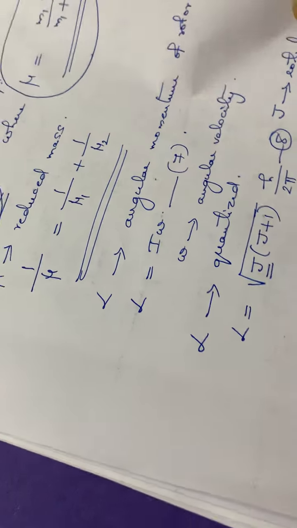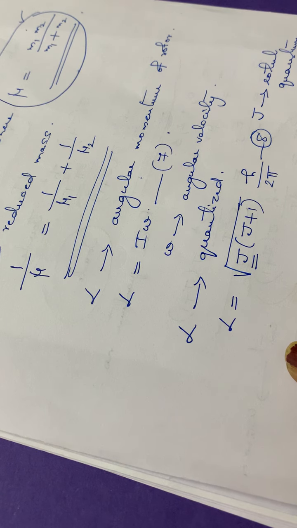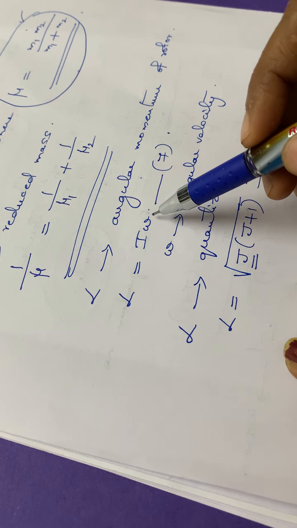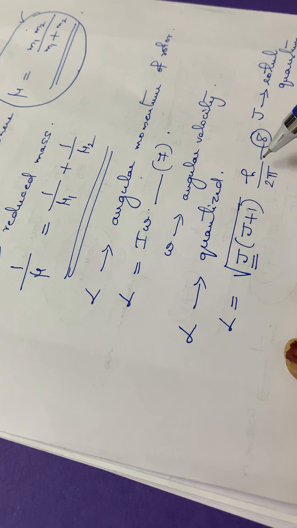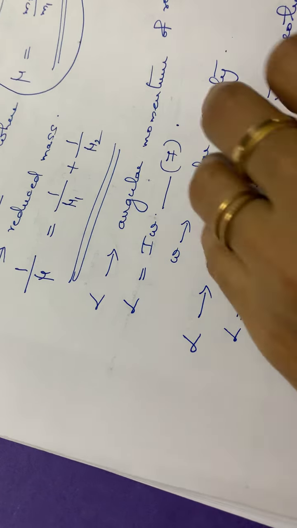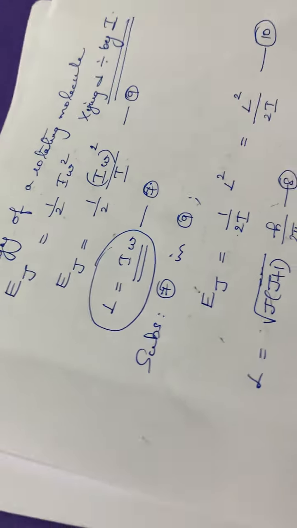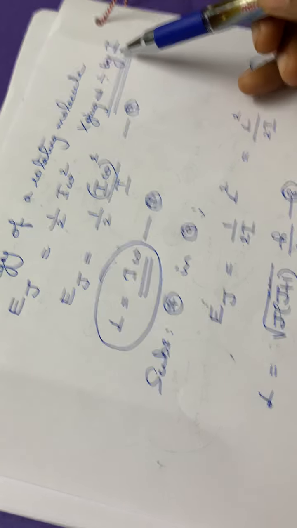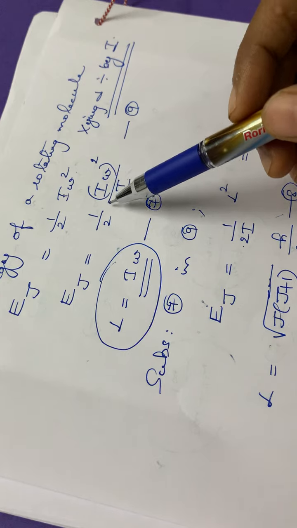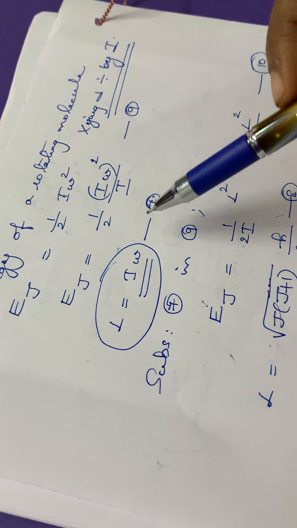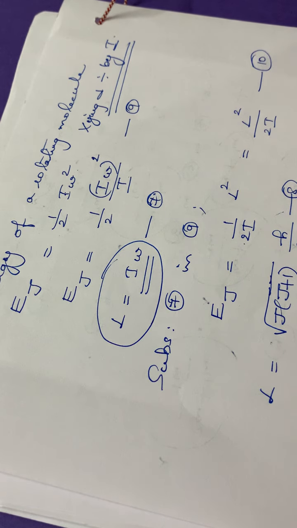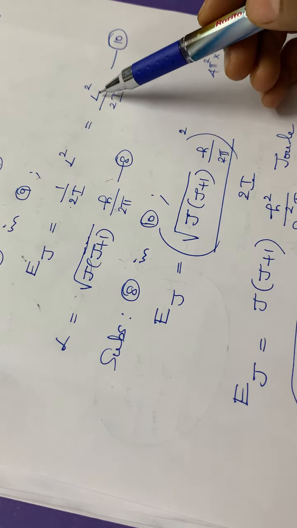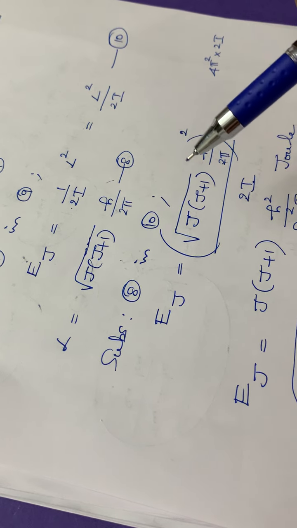The next step is to write down the angular momentum of a rotating molecule. Angular momentum L is equal to I omega, and since it is quantized, L is equal to square root of J into J plus 1 into h by 2 pi. The energy of a rotating molecule is given by Ej equal to half I omega square. Multiply and divide by I, therefore Ej is equal to half into I omega the whole square divided by I, which becomes L square divided by 2I. Then substitute for L, which is root of J into J plus 1 into h by 2 pi.